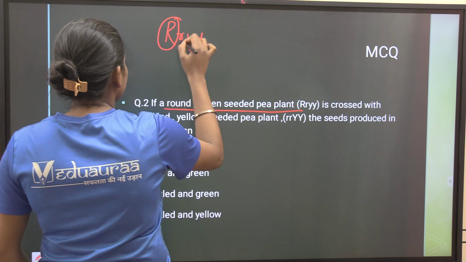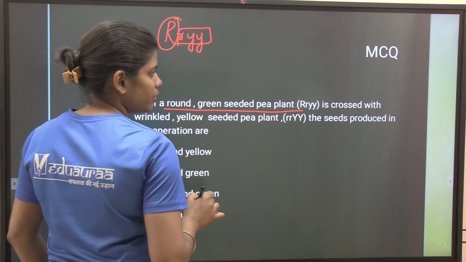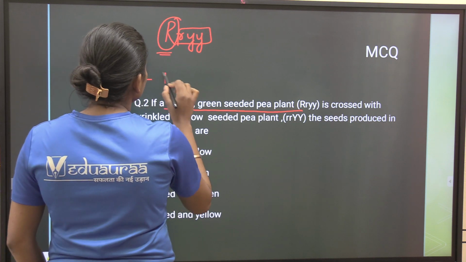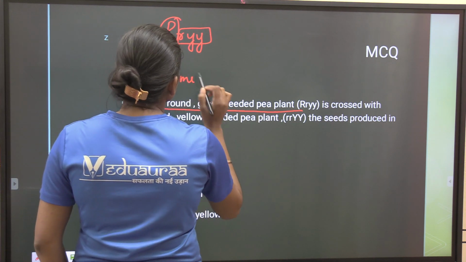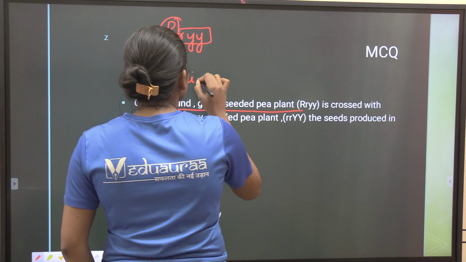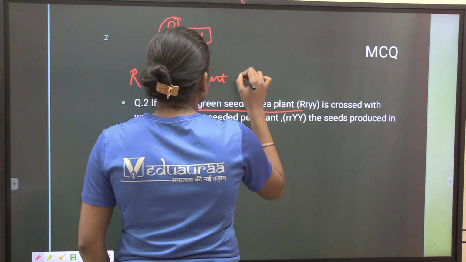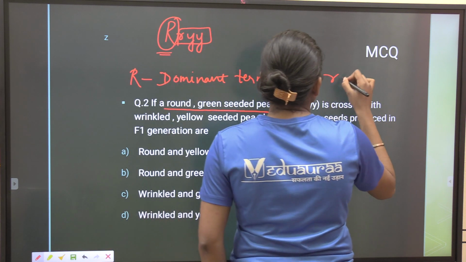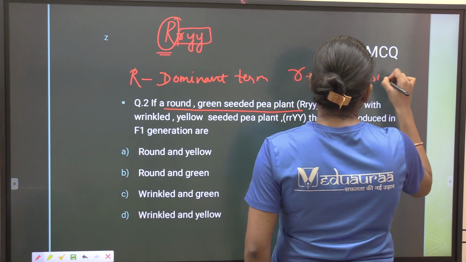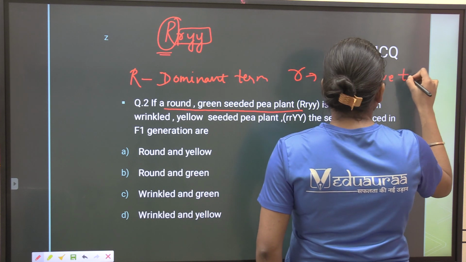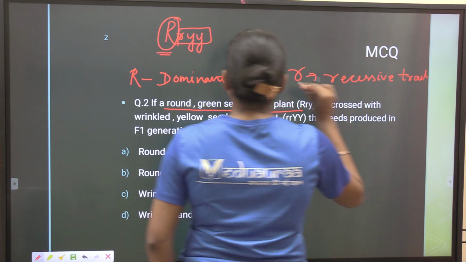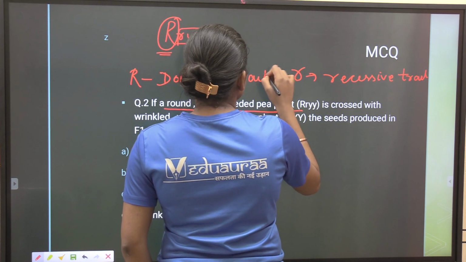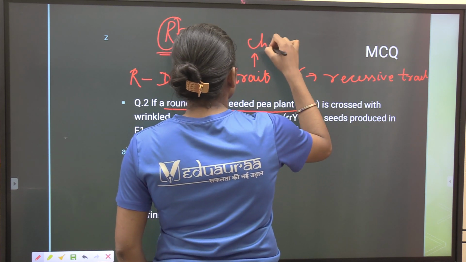This is dominant and all these are recessive traits. A capital letter denotes a dominant trait and a small letter denotes a recessive trait.